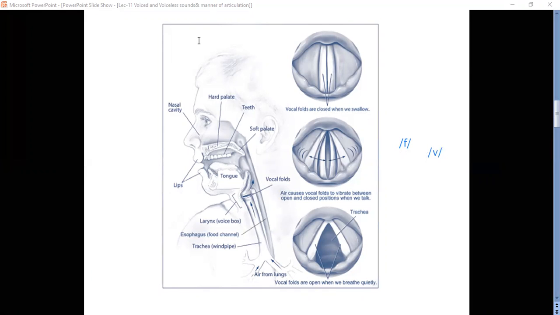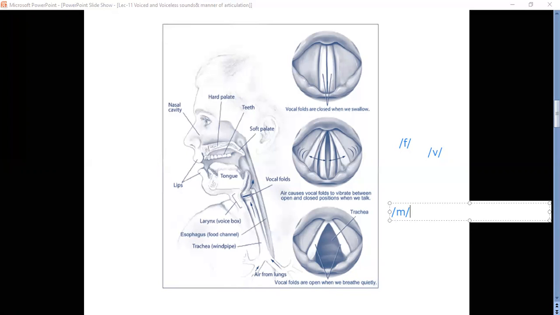Then tell me now, is this sound voiced or voiceless? So just check yourself. When you pronounce this sound, there is a vibration at your vocal cords.